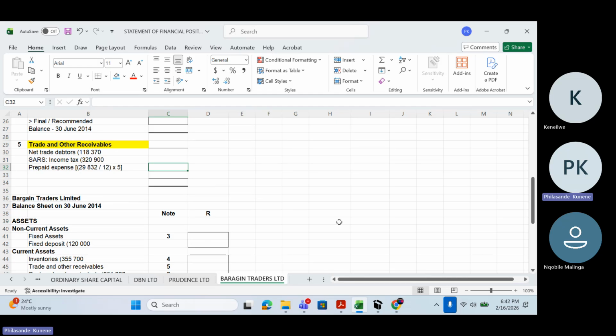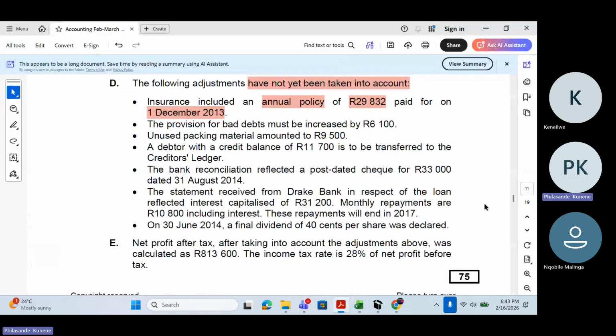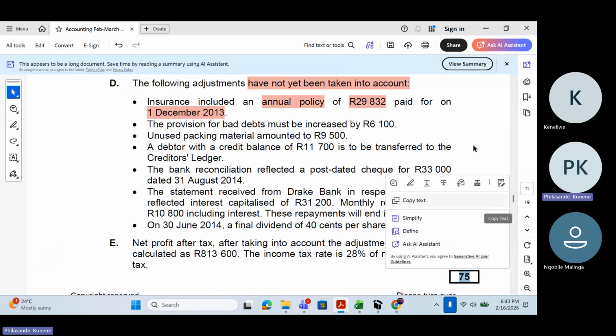How much are we getting? I got 12,430. 12,430, yes. That is going to be a prepayment for this insurance that should go to trade and other receivables note.